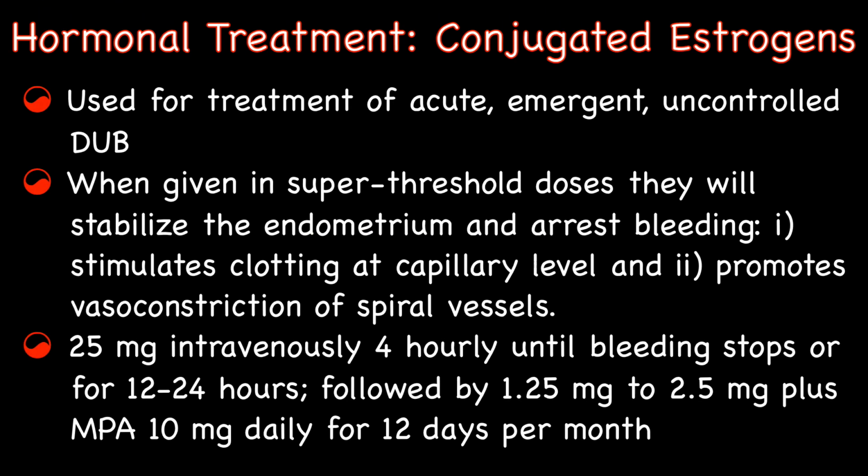Conjugated equine estrogens are used for treatment of acute, emergent, uncontrolled dysfunctional uterine bleeding. When given in suprathreshold doses, they will stabilize the endometrium and arrest bleeding. They stimulate clotting at capillary level and promote vasoconstriction of spiral vessels. They are given in doses of 25 mg intravenously 4-hourly until bleeding stops, or for 12 to 24 hours, followed by 1.25 mg or 2.5 mg plus medroxyprogesterone acetate 10 mg orally daily for 12 days per month.